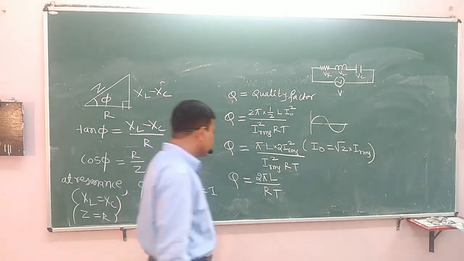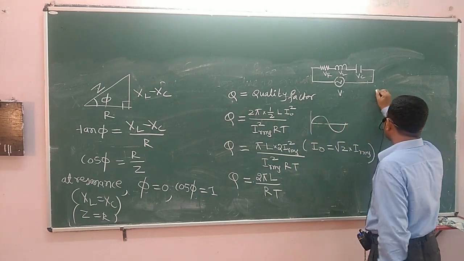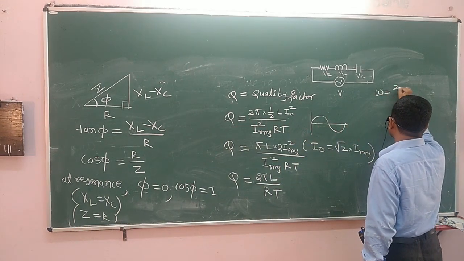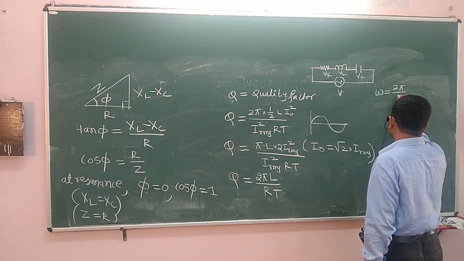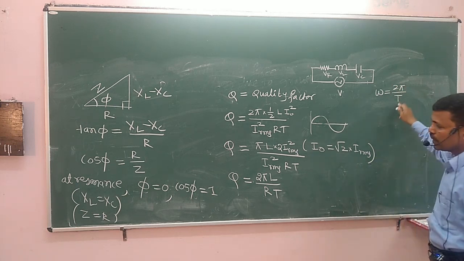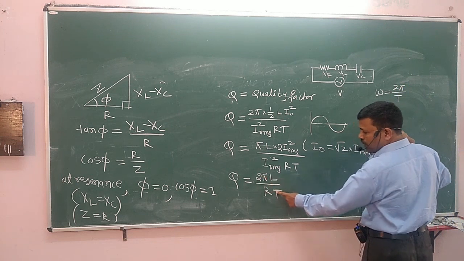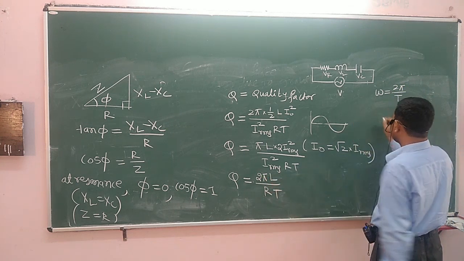And we know that omega is equal to 2 pi upon T. So this 2 pi upon T is known as omega.